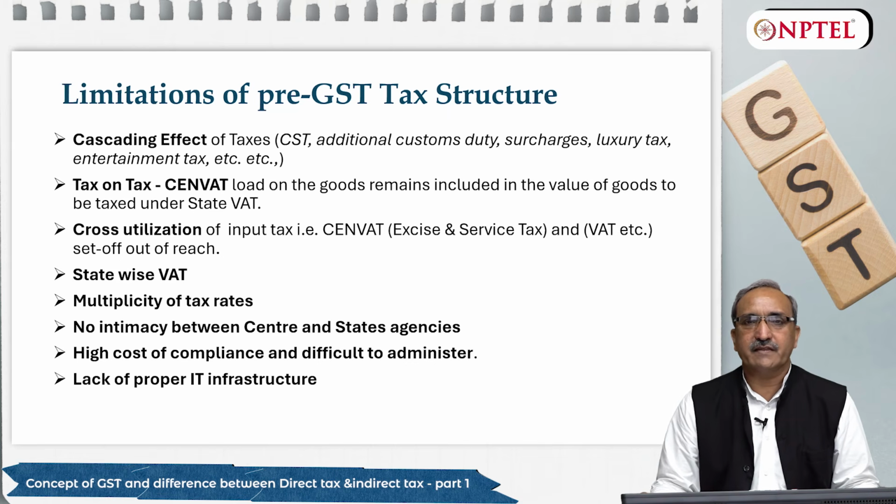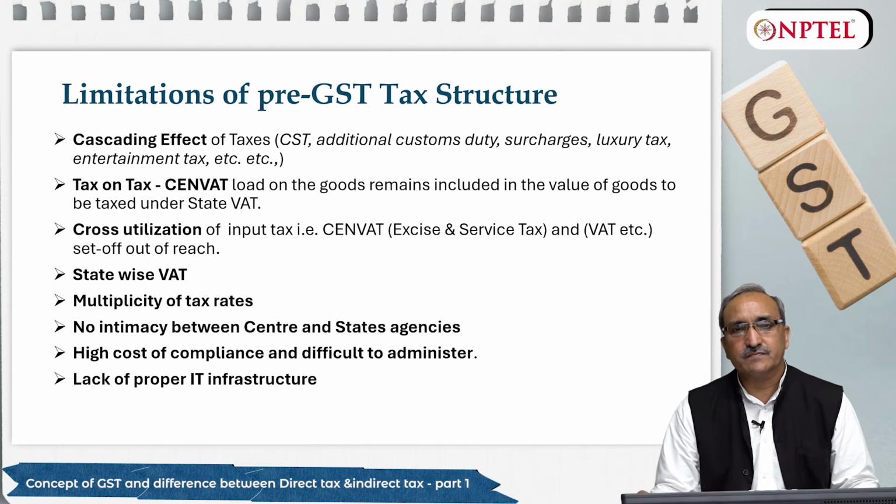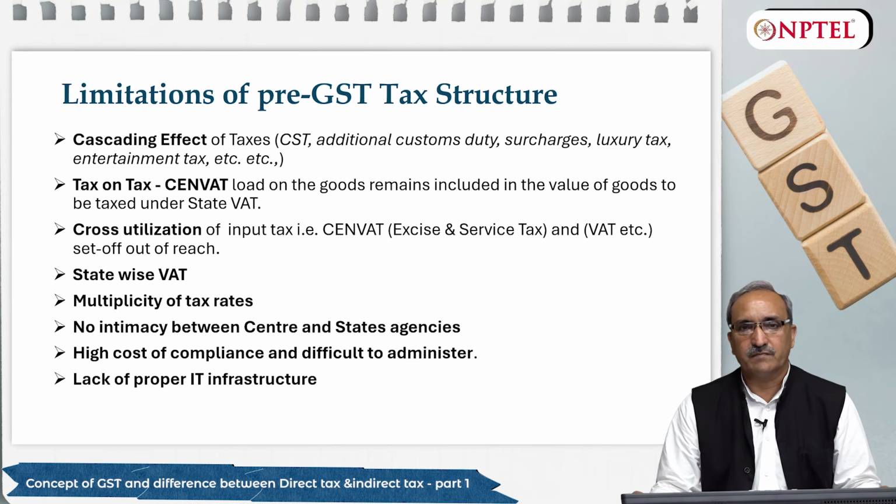So uniformity in the rates of taxes of each and every product and service was brought in by GST. This reduces a lot of litigation, reduces a lot of confusion in the minds of the stakeholders, and also helps the economy grow by having simplification in the system.